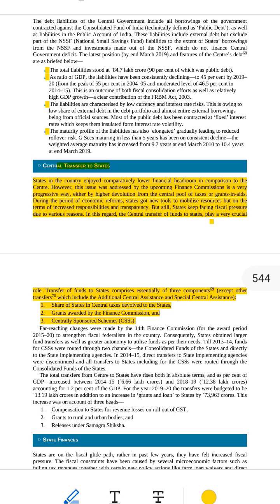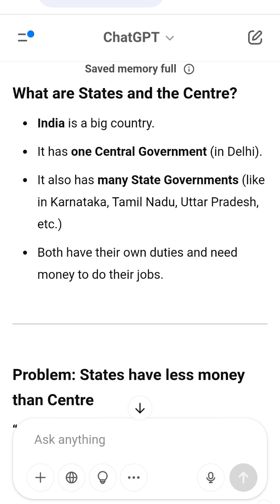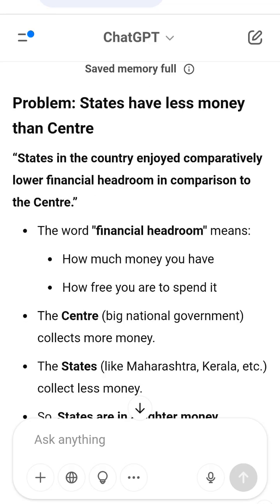2. How this problem was solved. The Finance Commission, a constitutional body set up every 5 years, looked at this problem. It recommended more money should be given to states to make the system fair. This was done by giving states a bigger share of tax revenue collected by the centre, called devolution, providing extra funds, grants in aid, money given freely to help with special needs. This move was progressive, meaning it helped states become stronger and more independent financially.